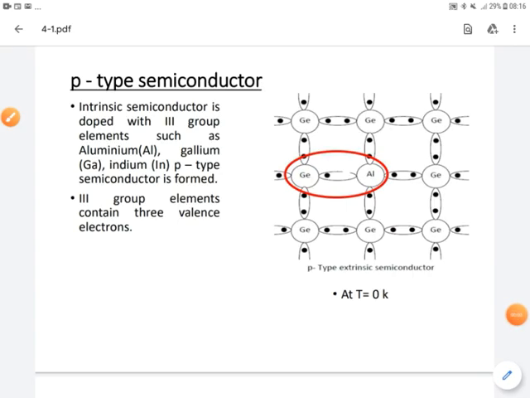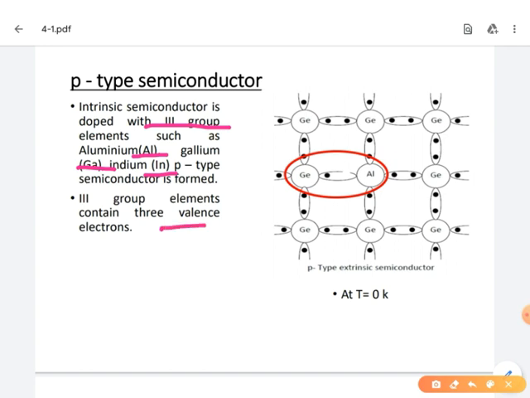Now we will discuss the p-type semiconductor. So what is a p-type semiconductor? Whenever an intrinsic semiconductor is doped with third group elements such as aluminum, gallium, indium, it automatically forms a p-type semiconductor. The third group elements have only 3 valency electrons.